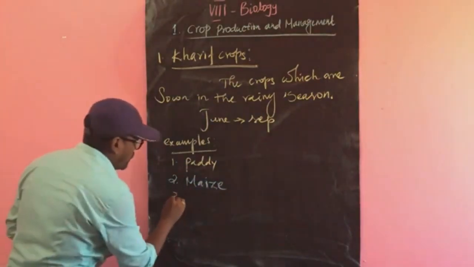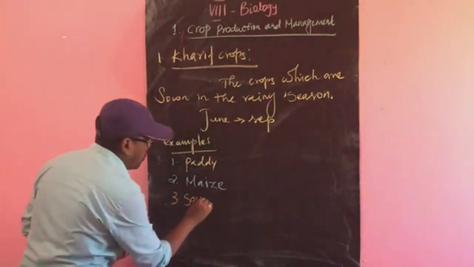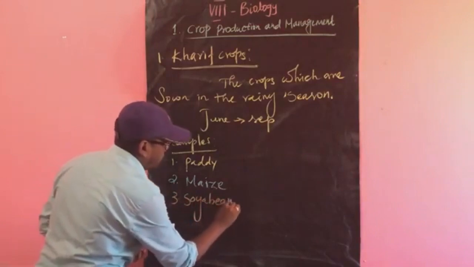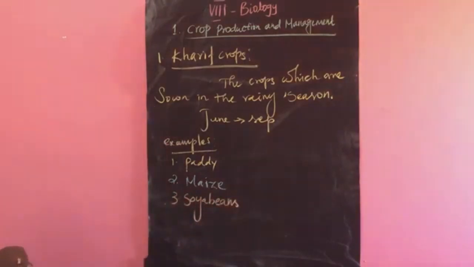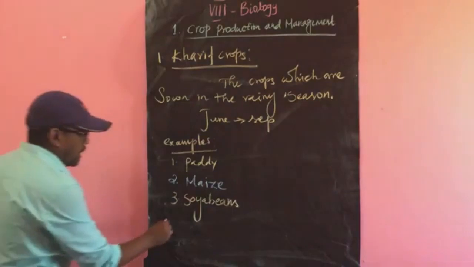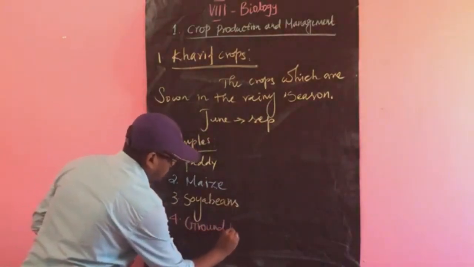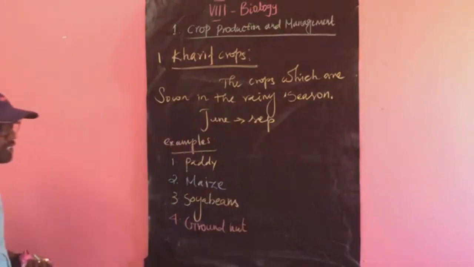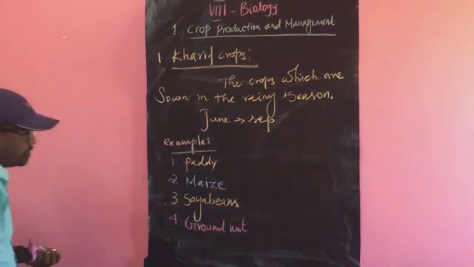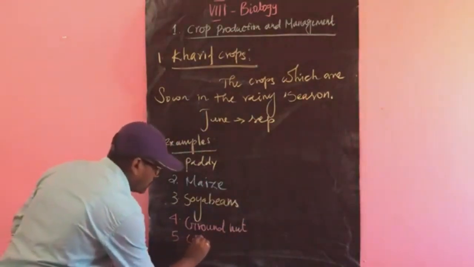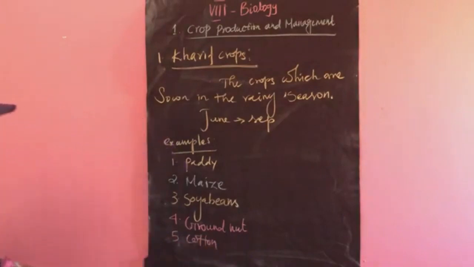The third one is soya beans. The fourth one is groundnut. And the fifth one is cotton. So these are the examples for the Kharif crops.